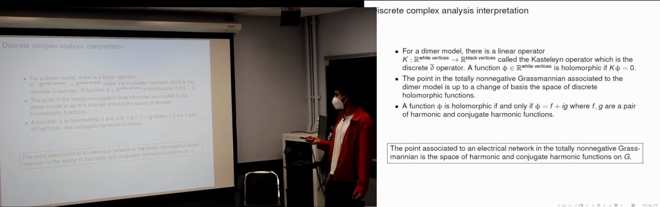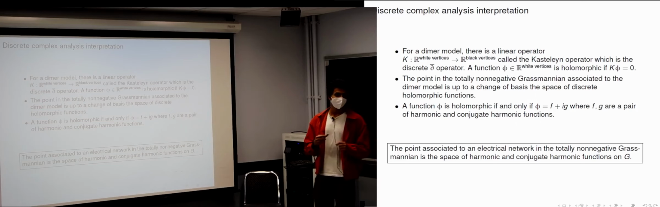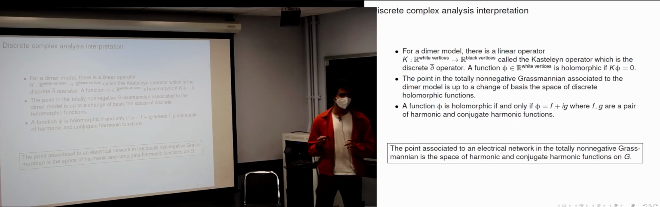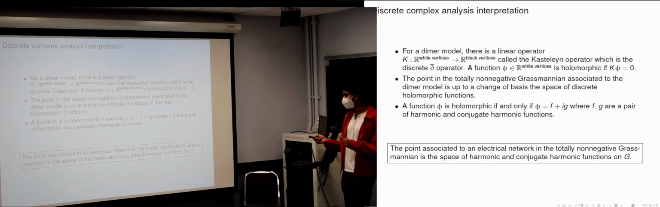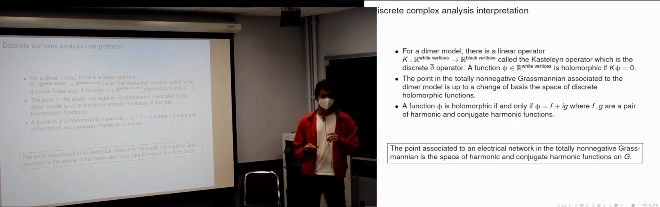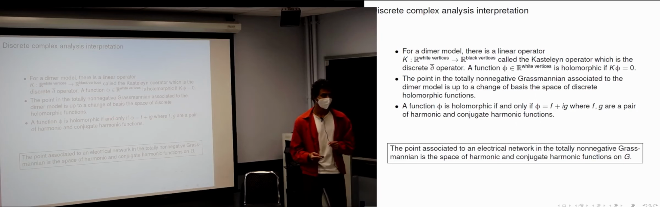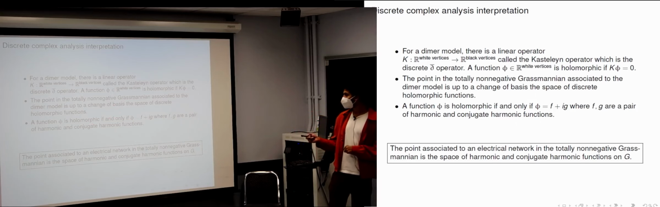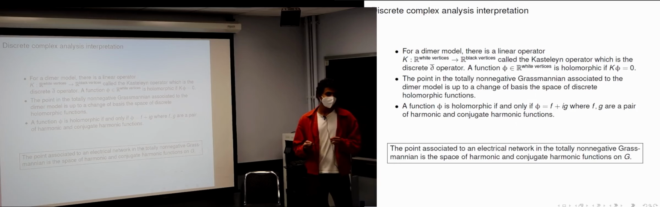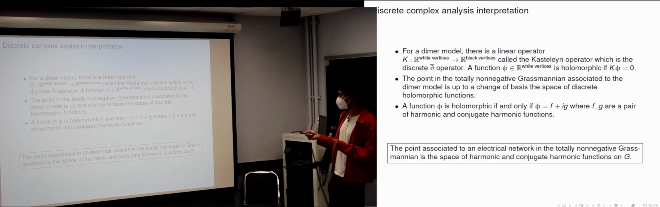And the point of all this is that this boundary measurement map of Postnikov, which associates to a dimer model a point in the totally non-negative Grassmannian, one way to think of what that point is, is that it's the space of holomorphic functions on this bipartite graph, except you have to make a change of basis. So this space of holomorphic functions is not positive, but up to a change of basis, this is what the subspace that corresponds to this point is.